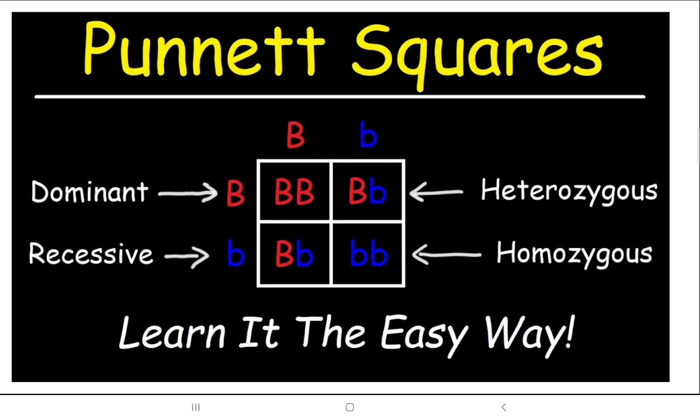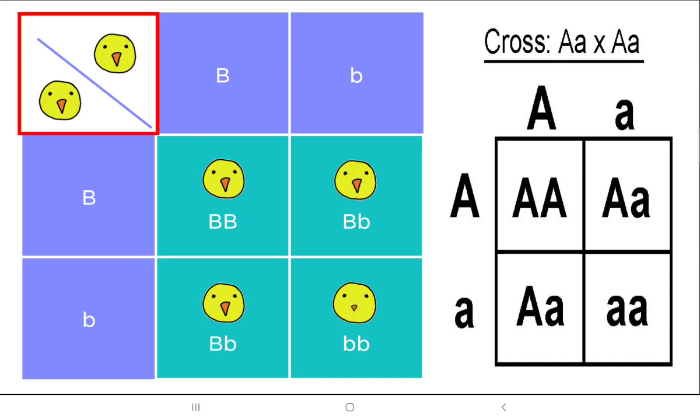And always use one alphabet: for the same alphabet, the dominant you will use capital, the recessive you use the smaller. Just remember this small thing, it's as simple as that. Okay, very easy to understand the Punnett squares.